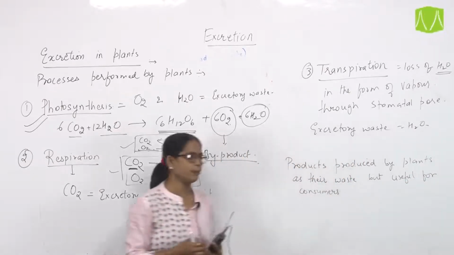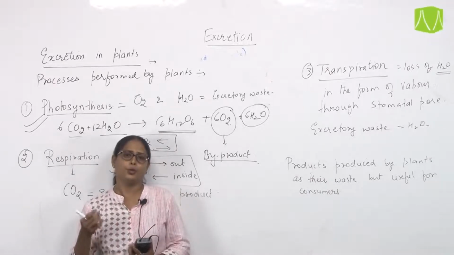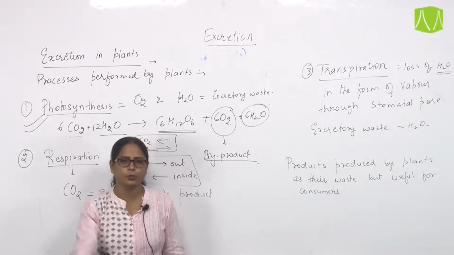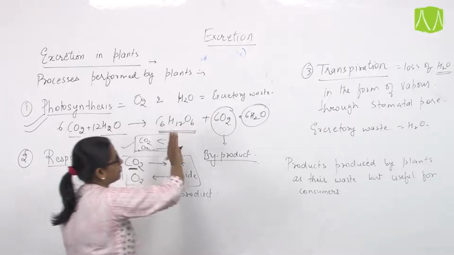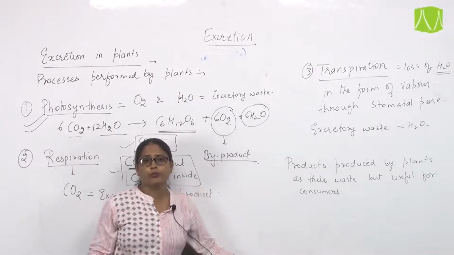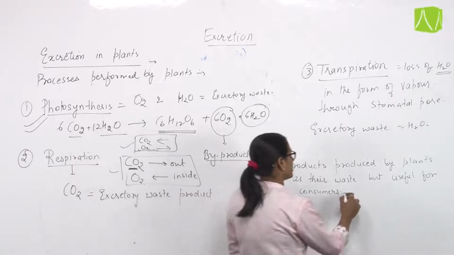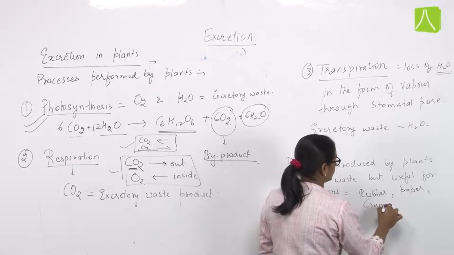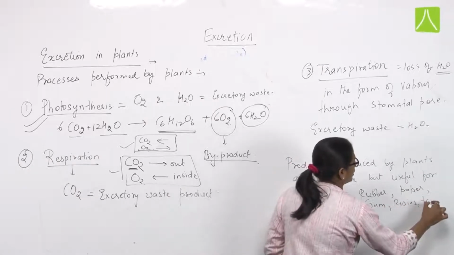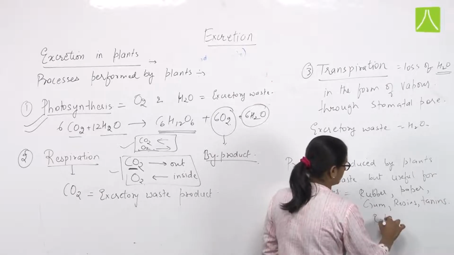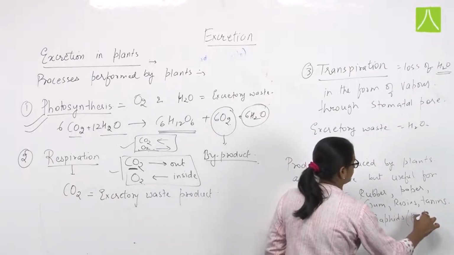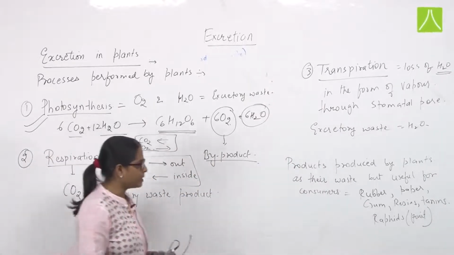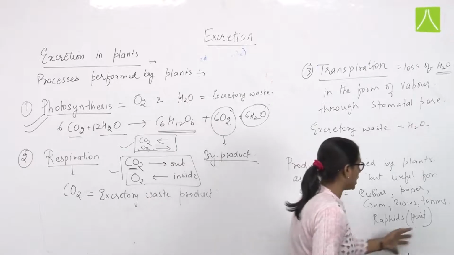That means whatever products the plants produce due to different metabolic processes going on in their cells, they also release certain other waste products. Apart from the ones we have discussed, these products are also useful for us consumers, like rubber, paper, gum, resins, tannins, and raphids, that is the fruit part. So there are different things, and these are the products which the plants release.